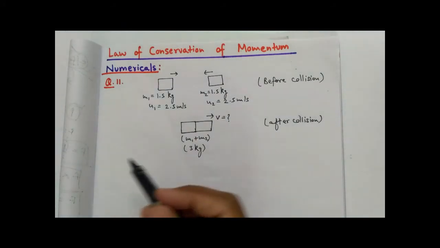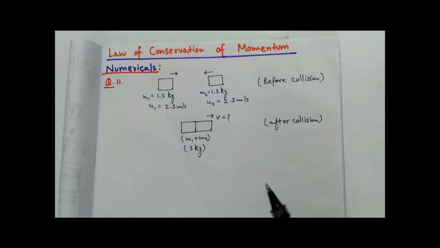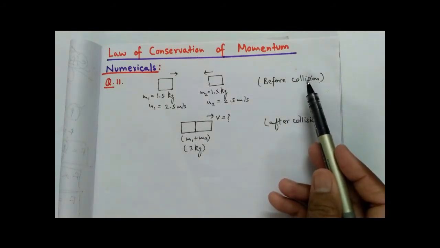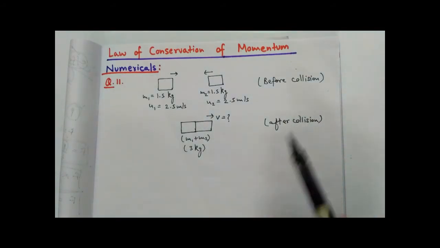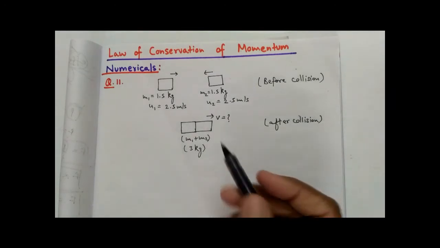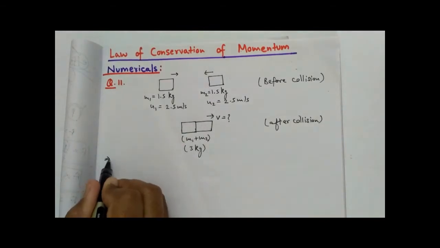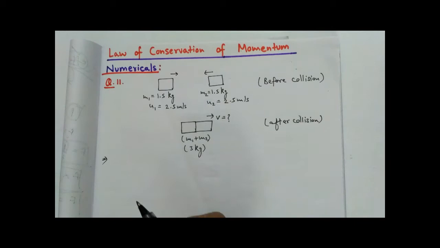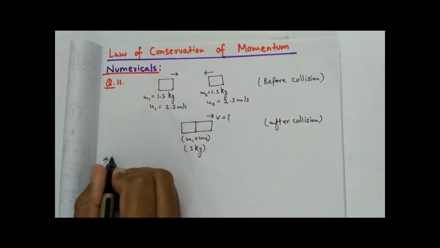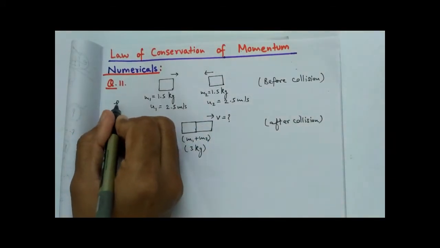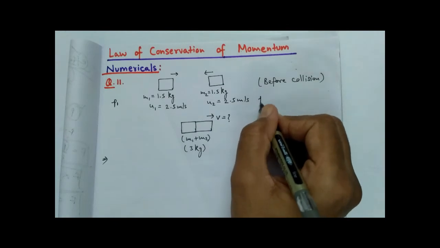So we know what the law of conservation of momentum says. It says that momentum doesn't change by the collision. What does this mean? It means that the total momentum before collision will always be equal to the total momentum after collision. So what is the total momentum before collision? It is the sum of the momentum of the two objects. Let's assume object A has momentum p1 and object B has momentum p2.